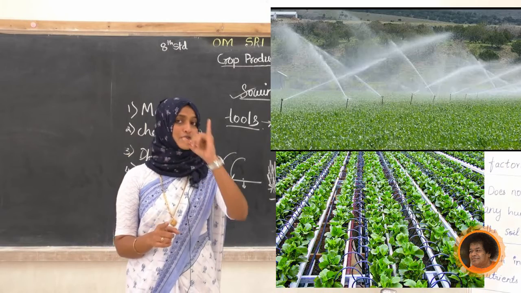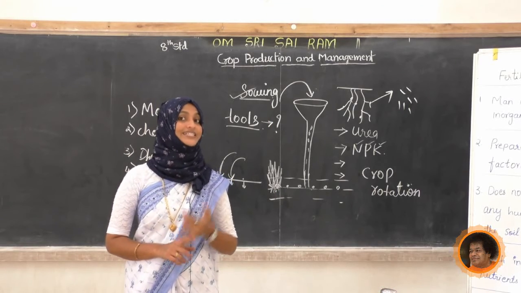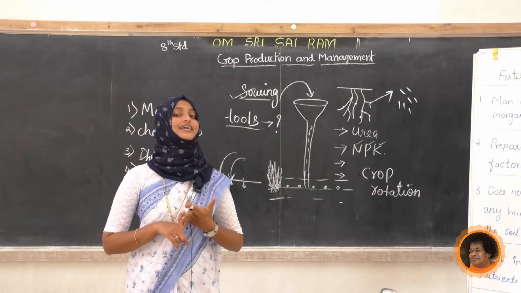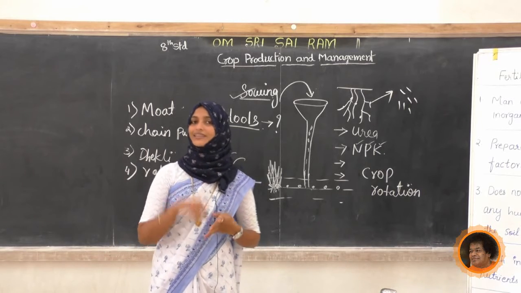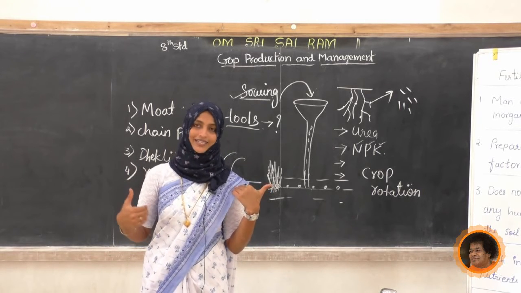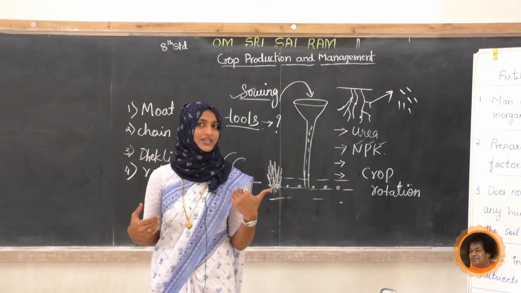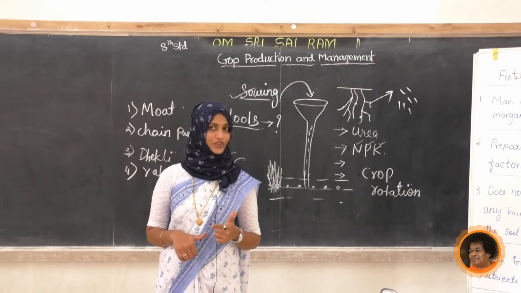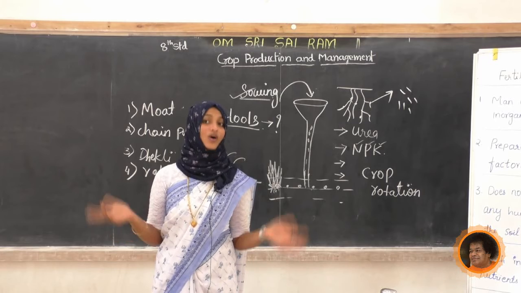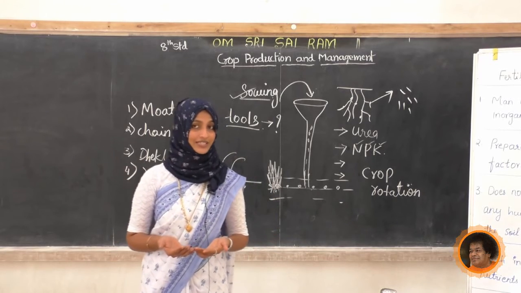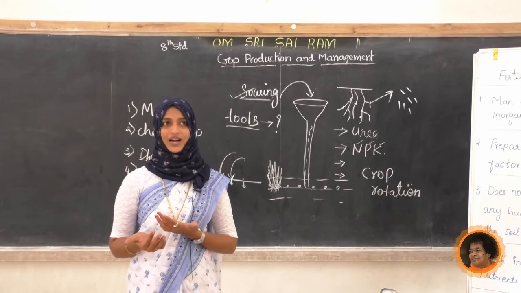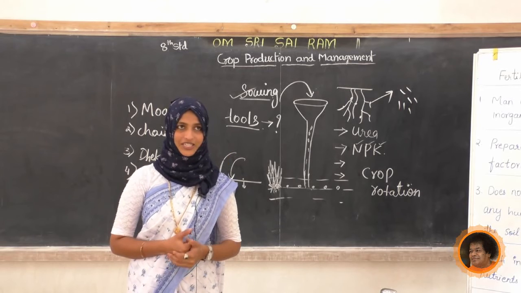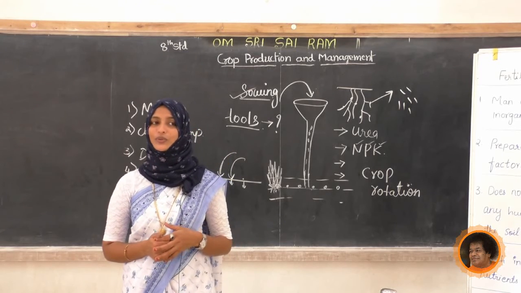So we have studied the first point in agricultural practice: we have completed the preparation of soil, second sowing and organic manures, that is fertilizers and manures. Next we have completed the irrigation system. Later we will see the next point in the next class. Let us glance at what we have studied in today's class. Sowing, and then we studied the difference between manures and fertilizer. What is manuring? We discussed different examples of chemical fertilizer. And crop rotation, what is the benefit of doing crop rotation, and the advantages of manures also we have discussed.